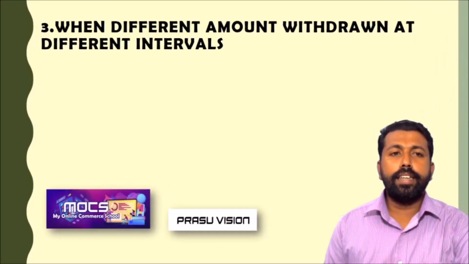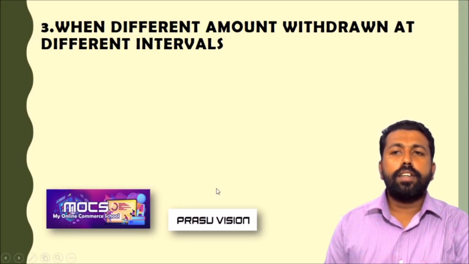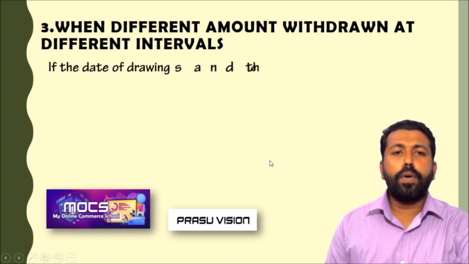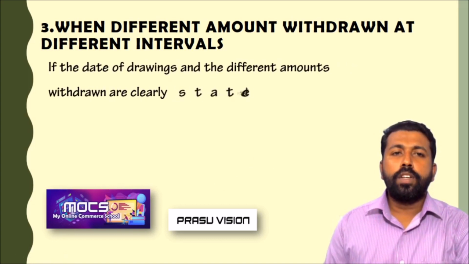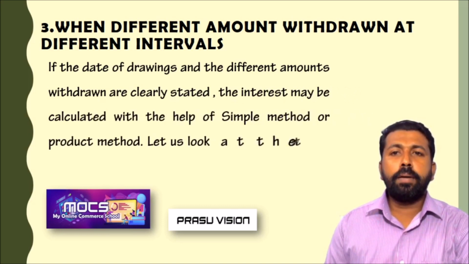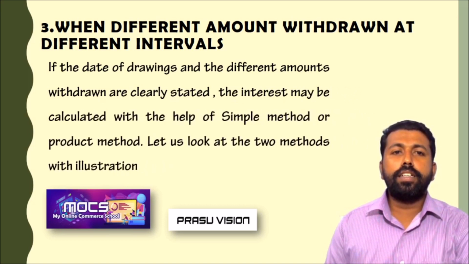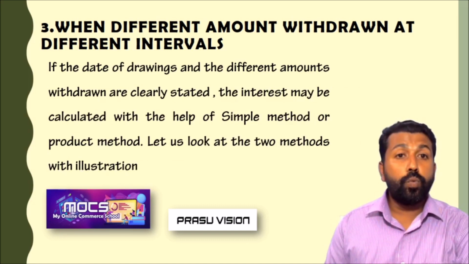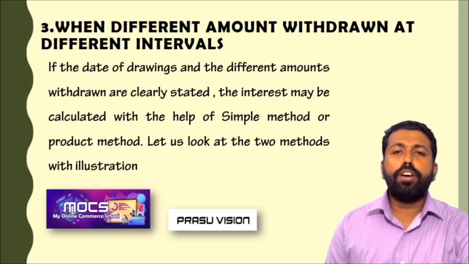Here in the third case, we are going to learn two different methods, what I told earlier: the simple method and the product method. So what is the situation? When different amounts are withdrawn at different intervals, like on June 5,000, July 8,000, October 10,000.